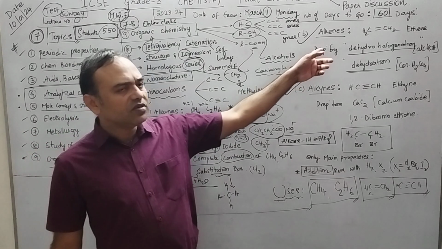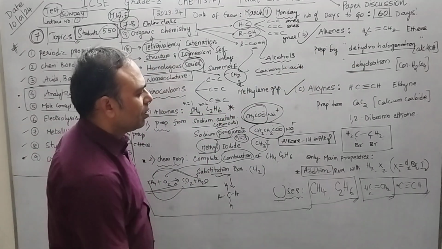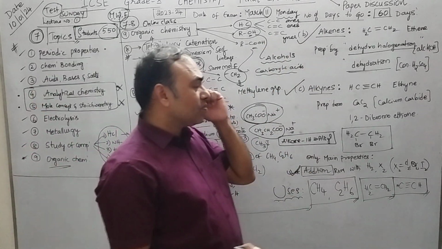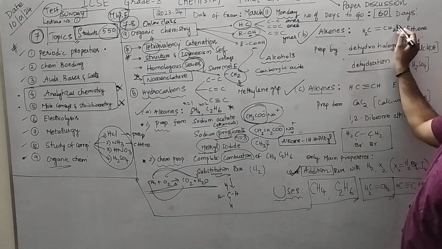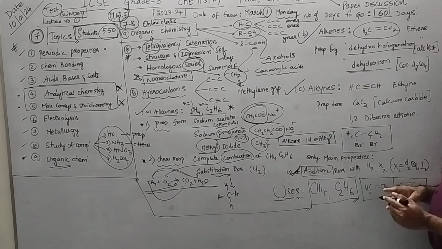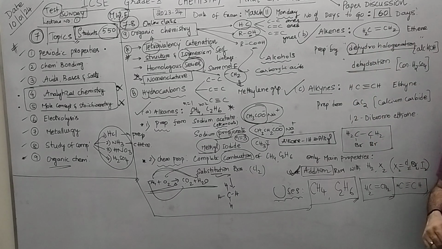Now come to the unsaturated. You know unsaturated will have addition. So addition reactions for these two. In that I am taking you an example. We have ethene. We have to study ethene. And how do you prepare that? D. What is meant by D?